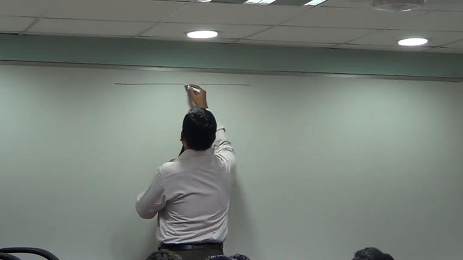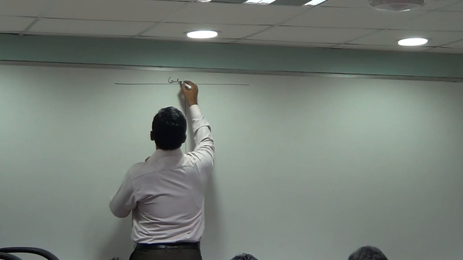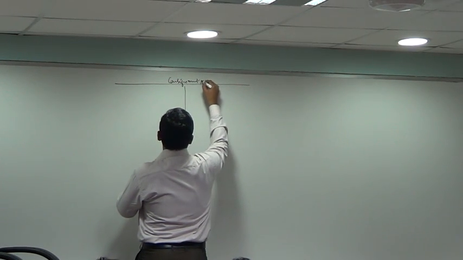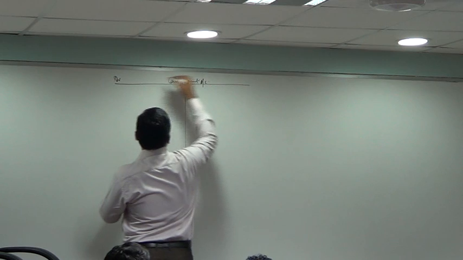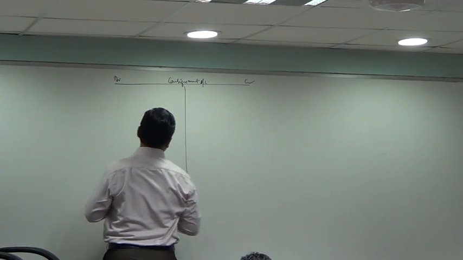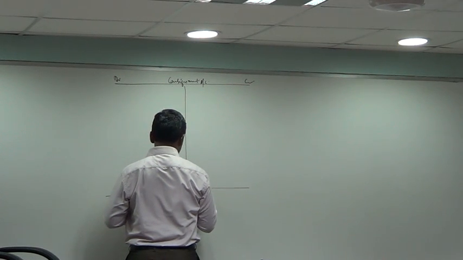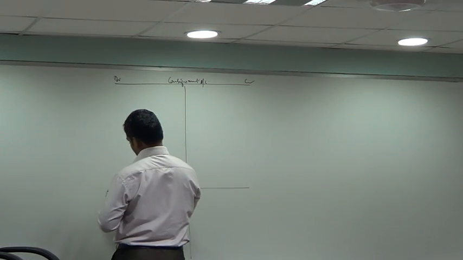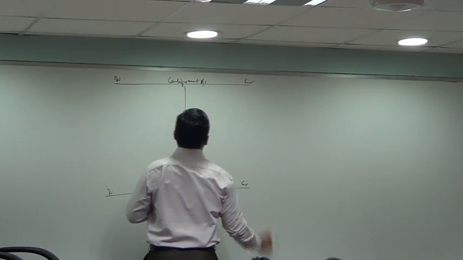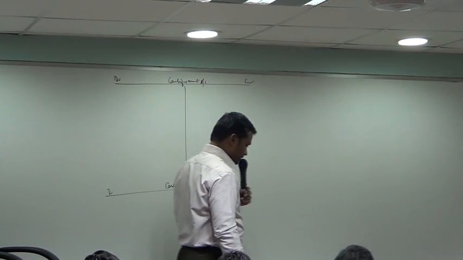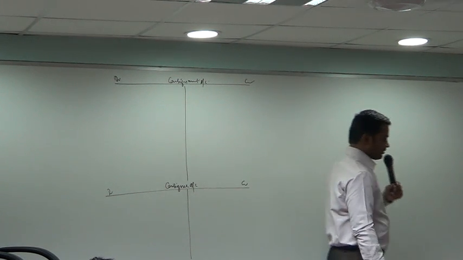And consignee's commission is 10%. Is it correct? Let us try to prepare the consignment account and the consignee account in the books of consignor.